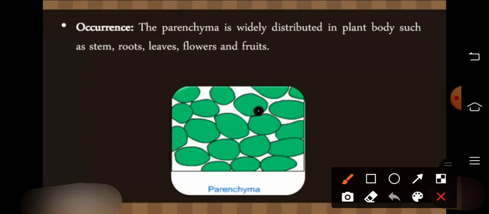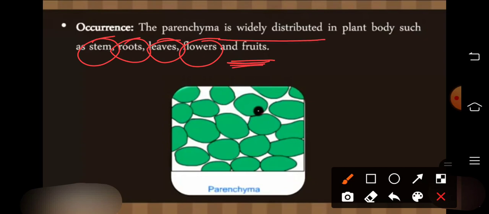Occurrence, where is it found? It is found in stem, roots, leaves, flowers and fruits. They are widely distributed in plant bodies such as stems, roots, leaves, flowers and fruits. So this is the occurrence of the parenchymatous cells.